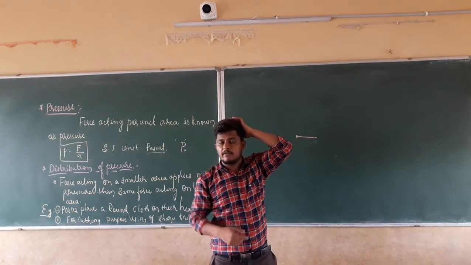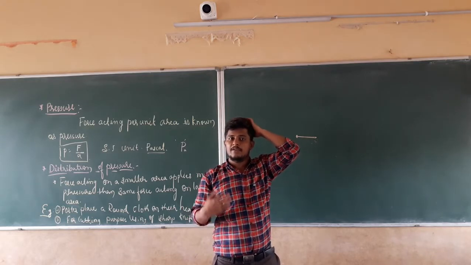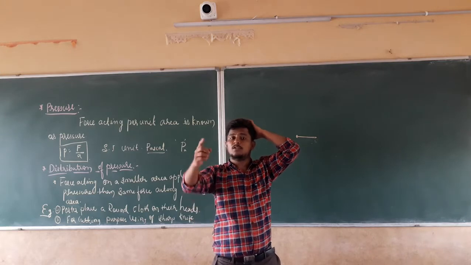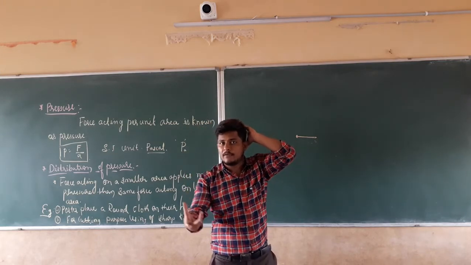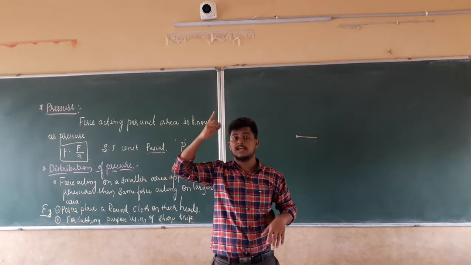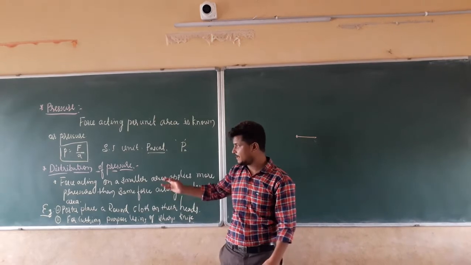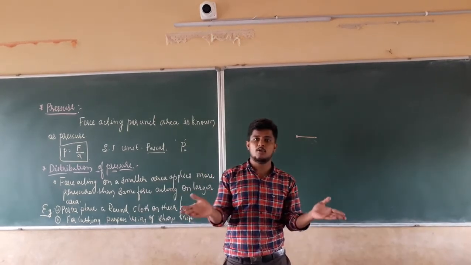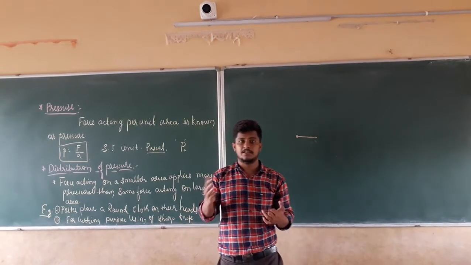If I take the turban and make it round, the area will be larger. The area is going to increase. If the area is going to increase, the force which is acting on this area will have less effect. If it has less effect, that means the pressure acting on this head will be lesser. That means the more area, the less the pressure. If the area goes on increasing, the pressure goes on decreasing.